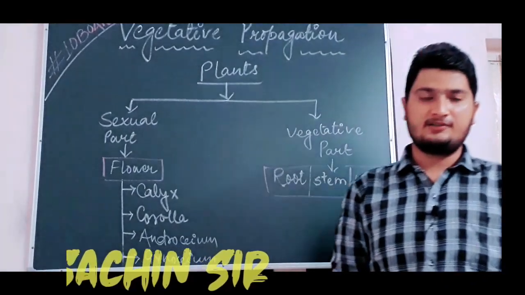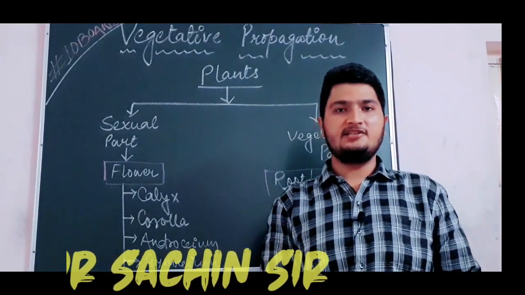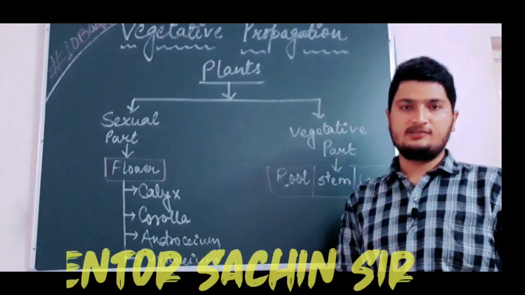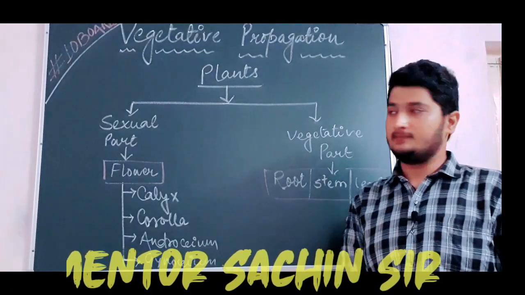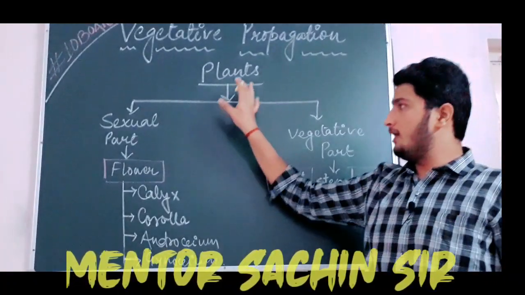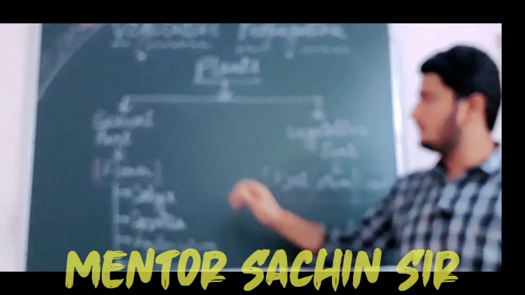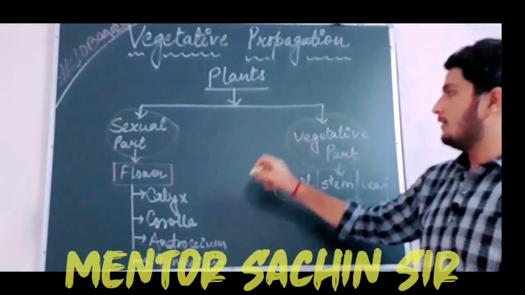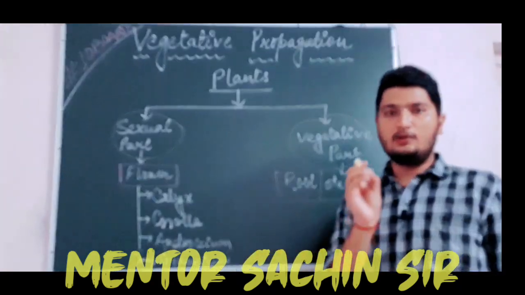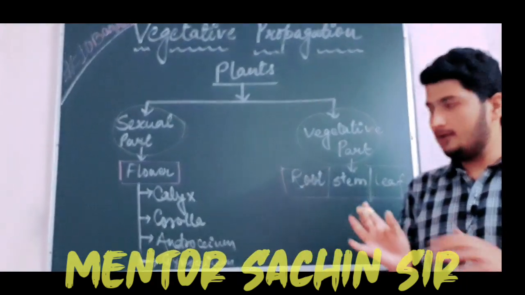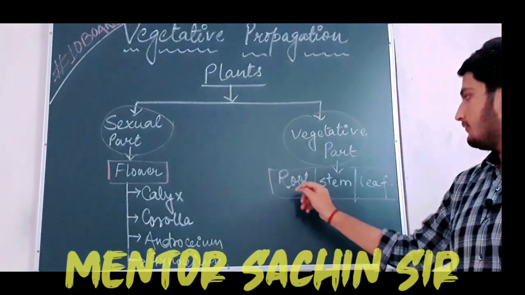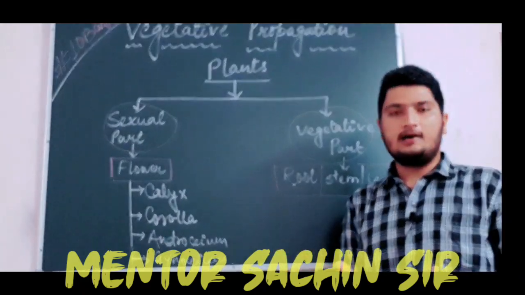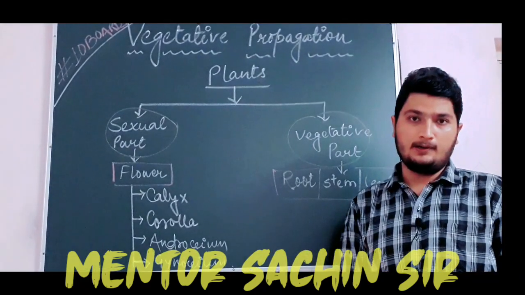In this part of reproduction, we will discuss vegetative propagation. Vegetative propagation is a mode of asexual reproduction which takes place in plants. Basically, the plant parts are divided into two categories. First is the sexual part and second is the vegetative part. In plants, flower is the only sexual part, and except flower, other parts such as root, stem, leaf, tuber, that means except flower, other parts are called vegetative part.